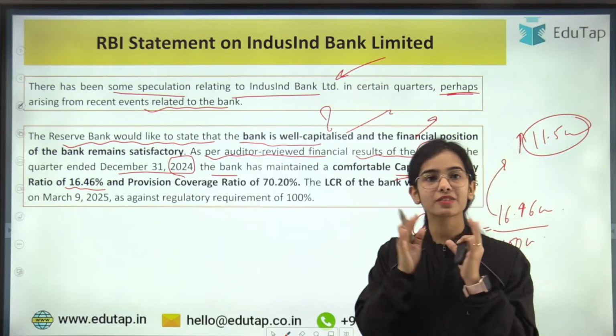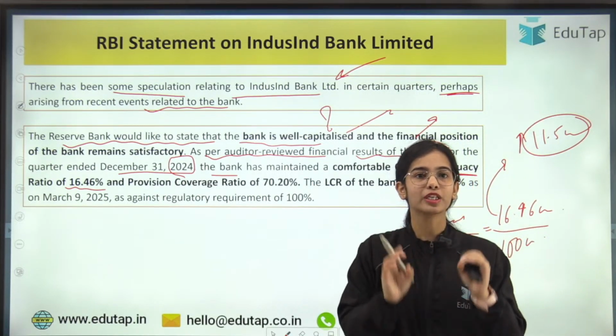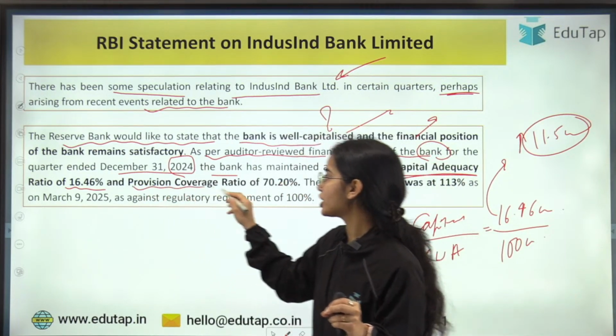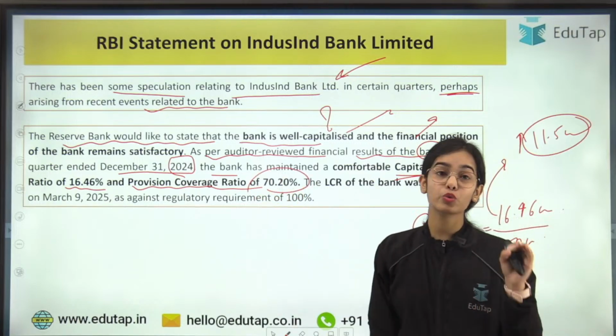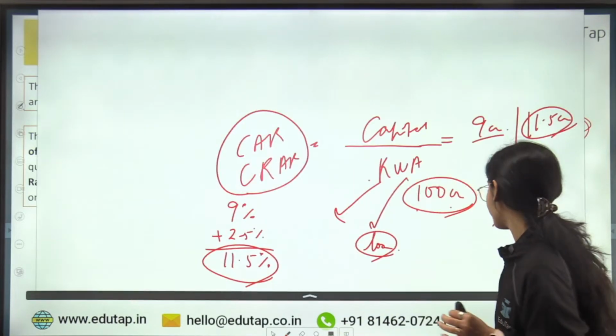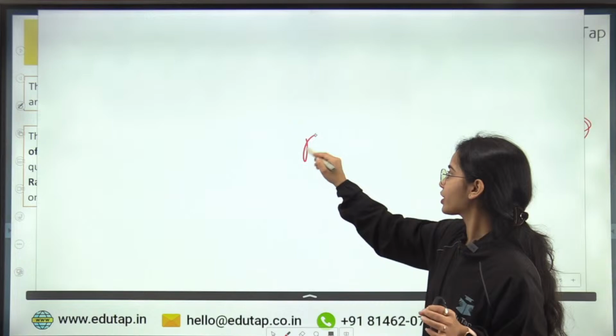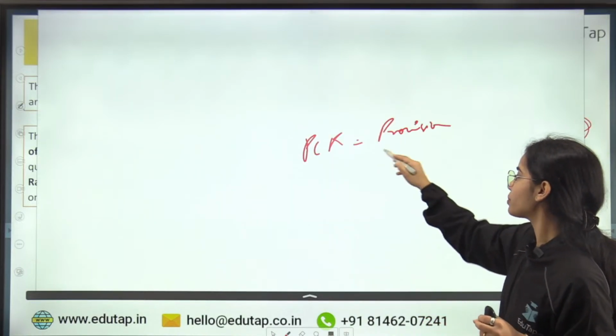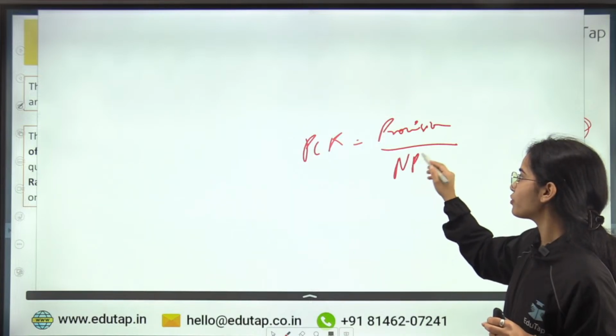So the bank is well capitalized, the bank has the capital to handle the risk weighted assets, and there is also a provision coverage ratio of 70.20%, which is also very high. The provision coverage ratio shows the provisions of the bank against the non-performing asset.